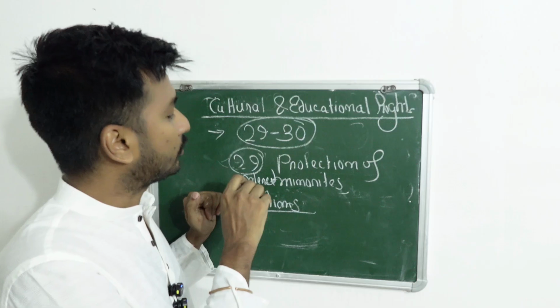It provides protection to the interest of the minorities.